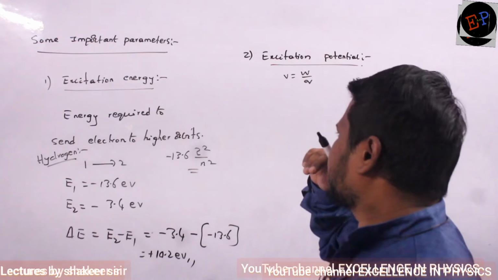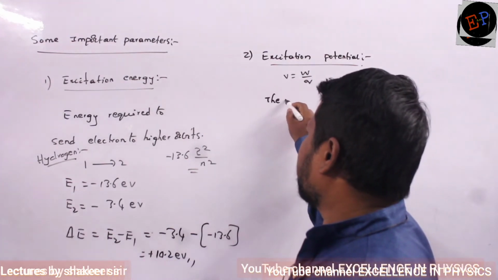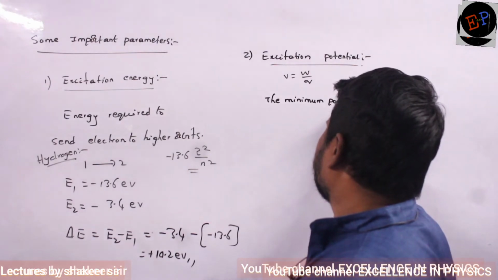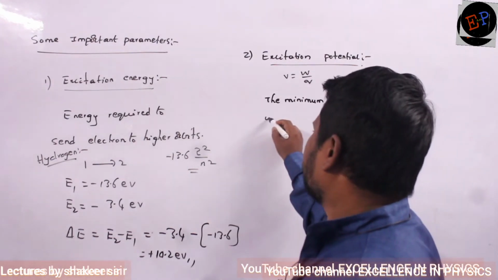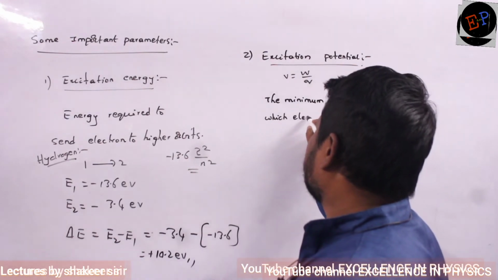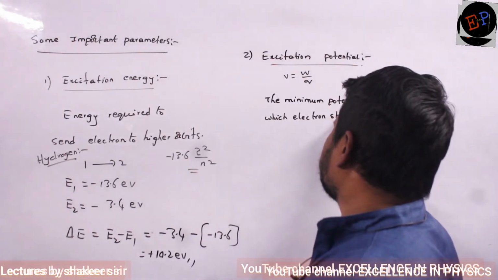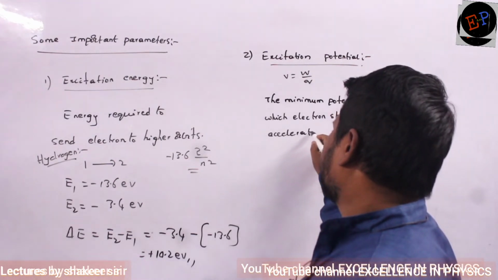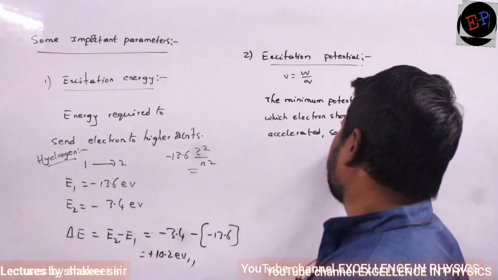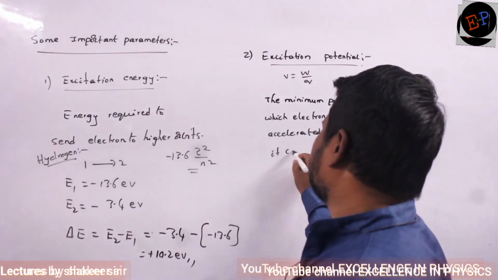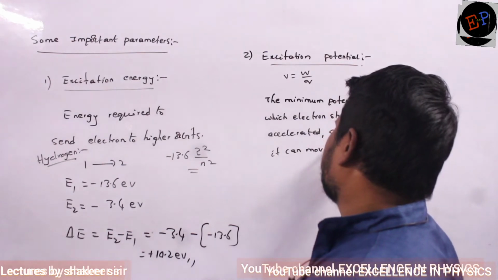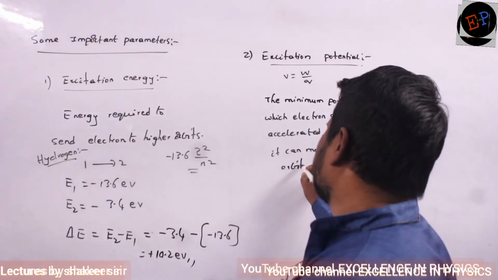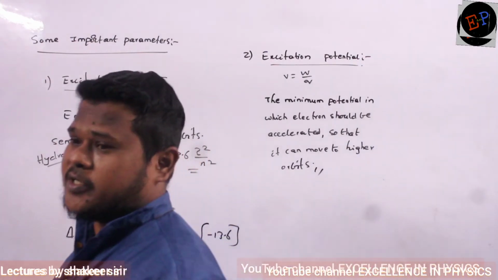Clear now? So how can I write the definition of this one? The minimum potential through which an electron should be accelerated so that it can move to higher orbits. That is called excitation potential.